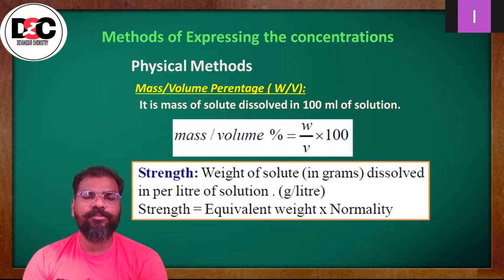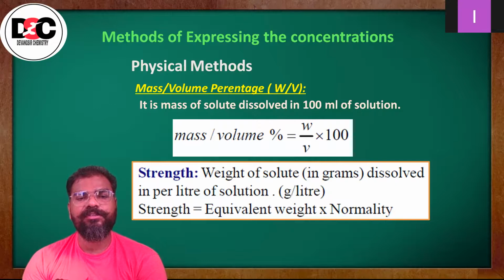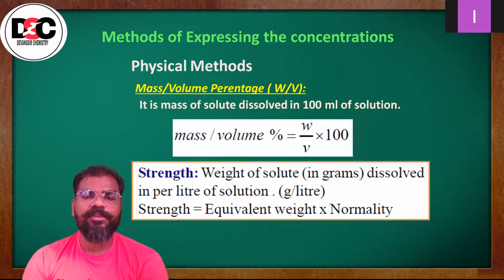After mass upon volume in percentage, the next category of physical method is strength. If you wanted to measure the strength, then it is the weight of solute in gram dissolved per liter of solution. So gram per liter is considered to be the strength of any liquid.